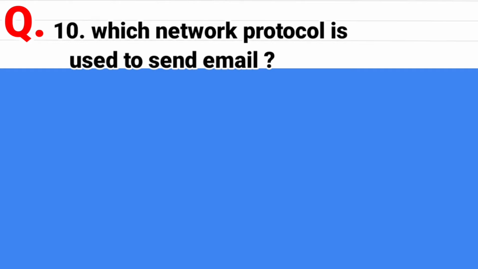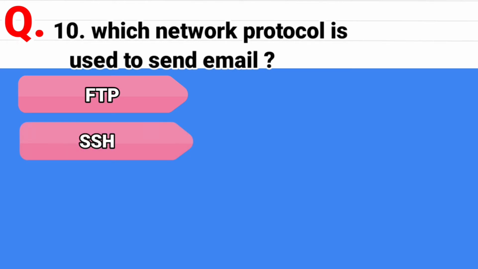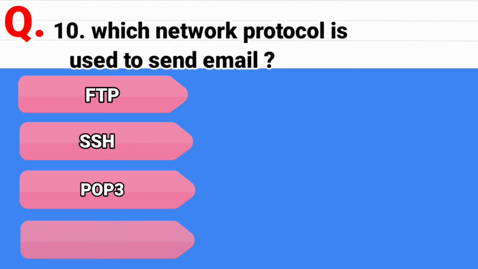Question 10. Which network protocol is used to send email? And the options are FTP, File Transfer Protocol. Second option is SSH, Secure Shell. Third option is POP3, Post Office Protocol. And the last option is SMTP, Simple Mail Transfer Protocol. And the correct answer is SMTP, Simple Mail Transfer Protocol.